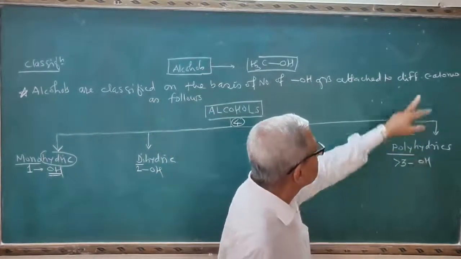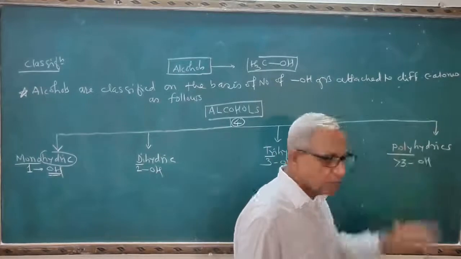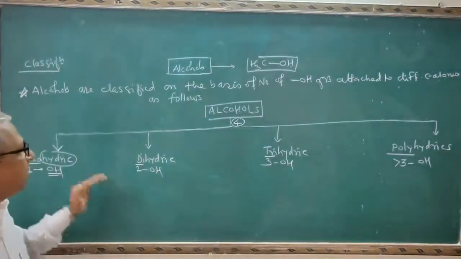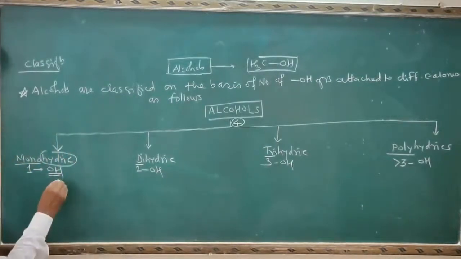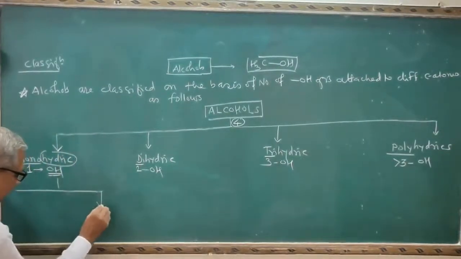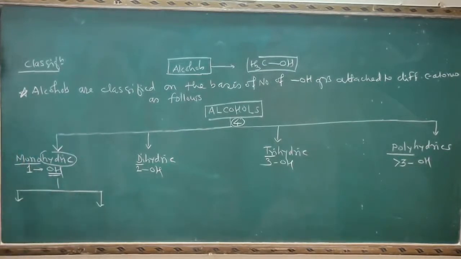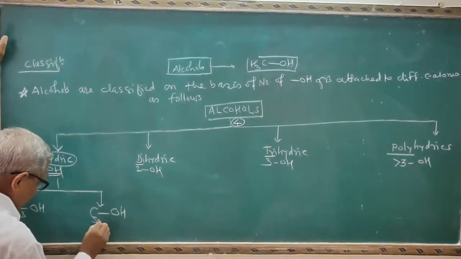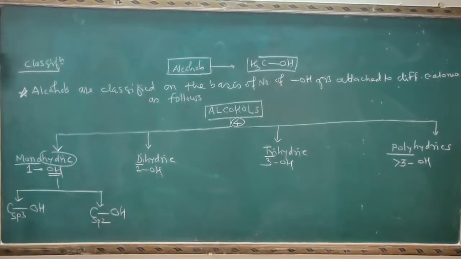More than 3 OH groups on different carbon atoms is called a polyhydric alcohol. This is the brief description of the alcohol. In monohydric alcohols, these are again classified into 2 types: when the OH group is attached to the sp3 carbon, that is saturated, and when the OH group is attached to the sp2 carbon atom, unsaturated, that is a carbon-carbon double bond.